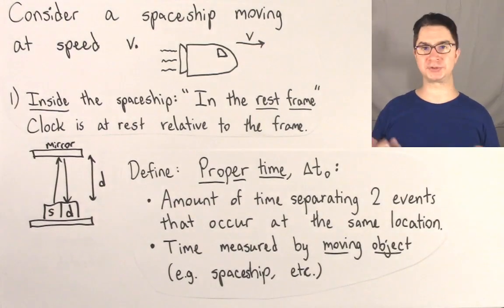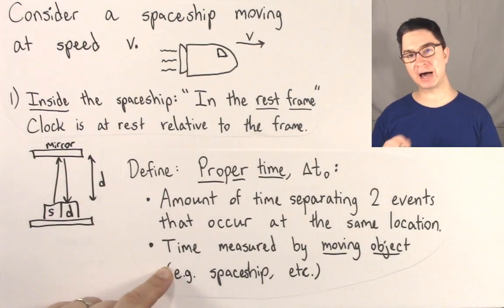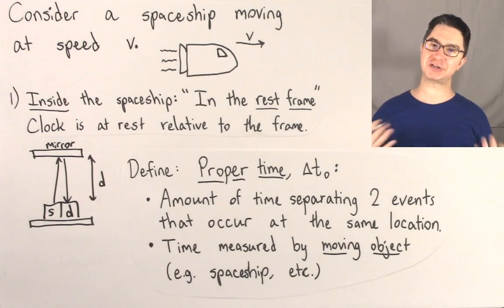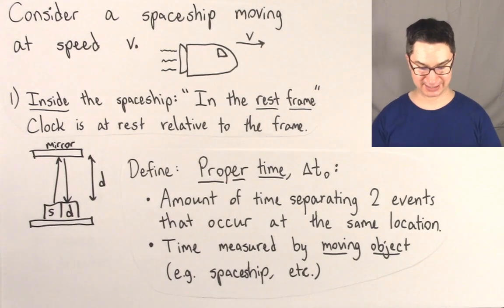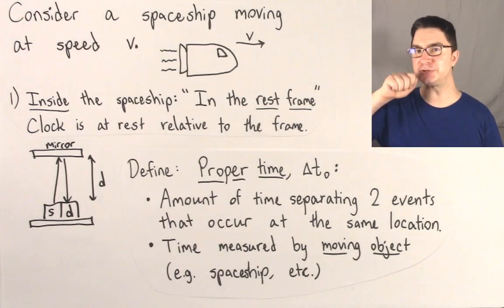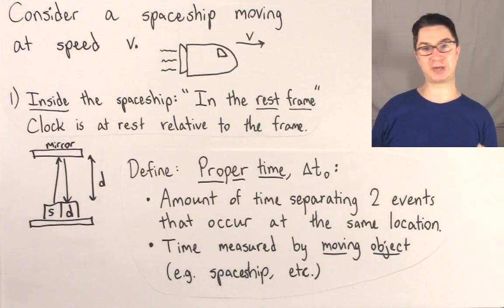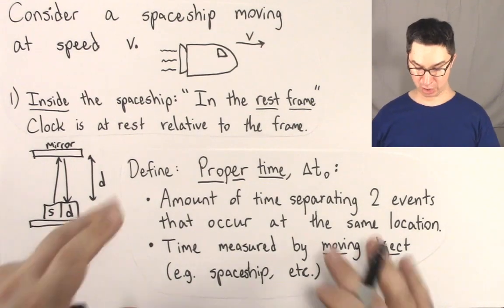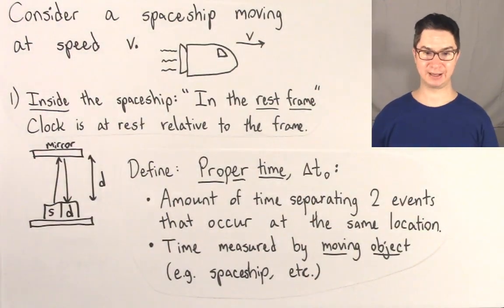But for our purposes, the easy way to remember the proper time is that it's the time measured by the moving object. I like to think about it in terms of a tea party. I picture a British tea party going on inside this spaceship, everybody sipping their tea and dressed all fancy. It's called the proper time because everybody's acting all proper and dressed all proper. So the proper time is the spaceship time. It's how much time is measured inside the spaceship.